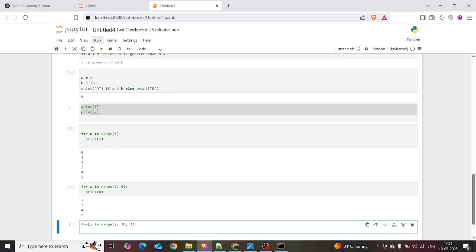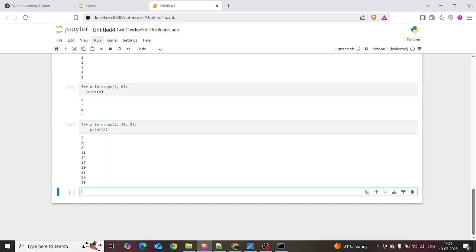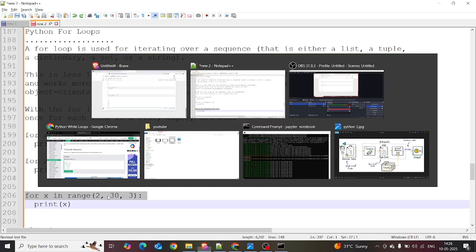If you want to print multiples of 3, okay, you want to start trying to execute this, print x. If you want to print from 2 up to 30, based on the step value, which is 3. Step value means you want to add 3 each time, right? When you're trying to execute this, it will print 2, 5, 8, 11, 14, 17, 20, 23, 26, 29. So it will create the multiples of 3. Okay, that's it for the for loop.